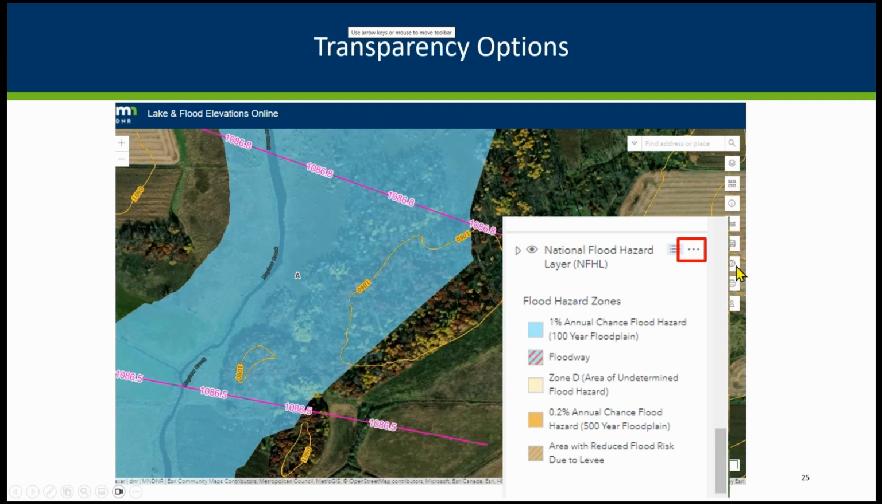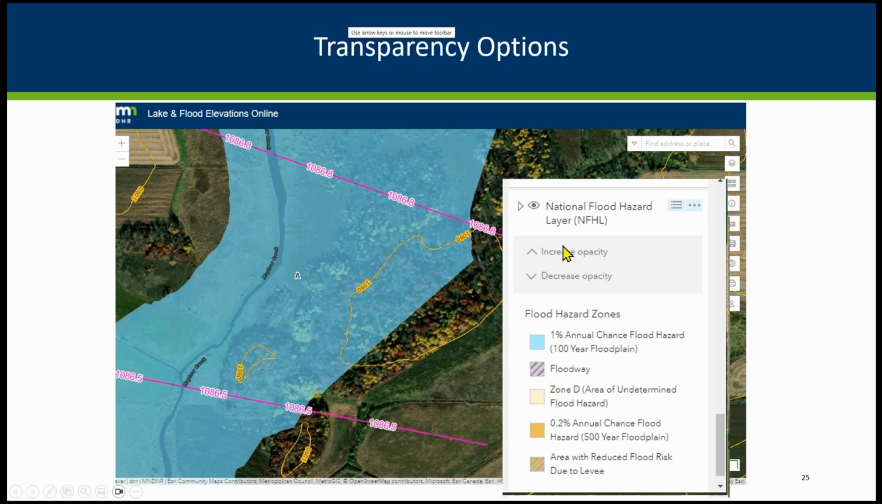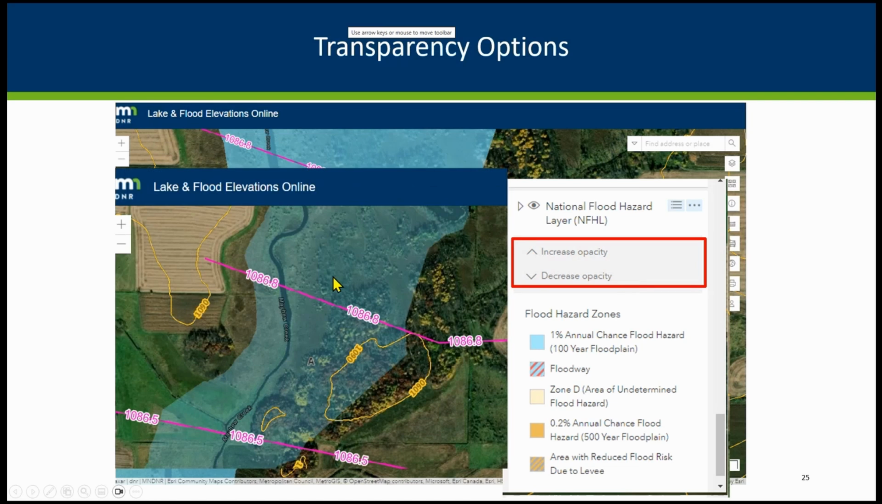Another aspect we want to point out is next to these layers, you'll see these 3 dots. If you click on it, it gives you the choice to increase or decrease how transparent it is, to decrease or increase the opacity. So in this example here, we decreased it, and it's a little bit more transparent from what we were looking at before. So if you're trying to look at a building in the aerial photo and have trouble seeing some things, that is an option. If you want to still have the layer on, not turn it off completely, we've got that increase, decrease opacity option for most of the layers.